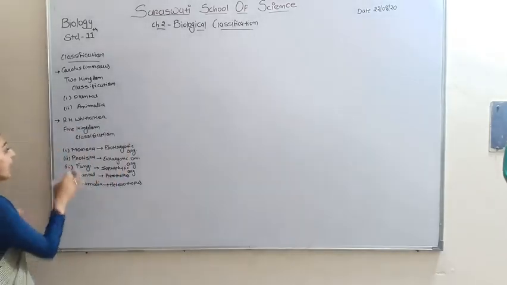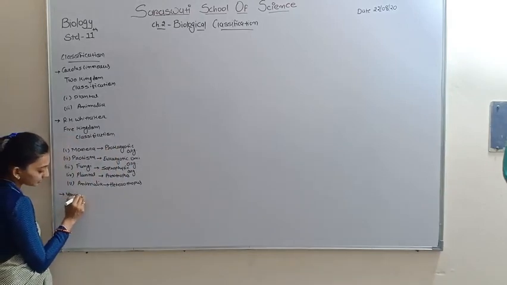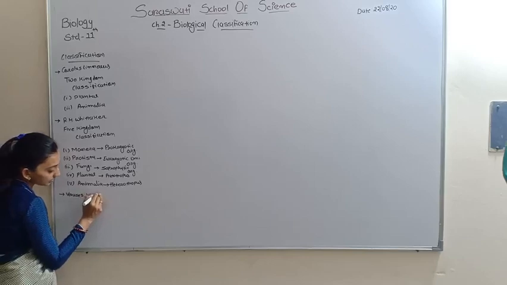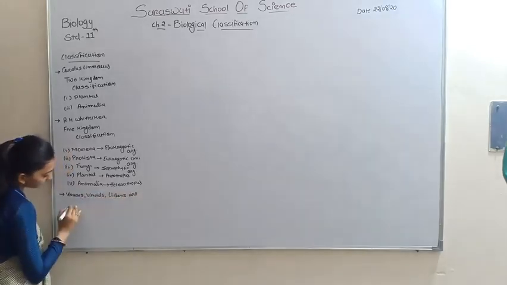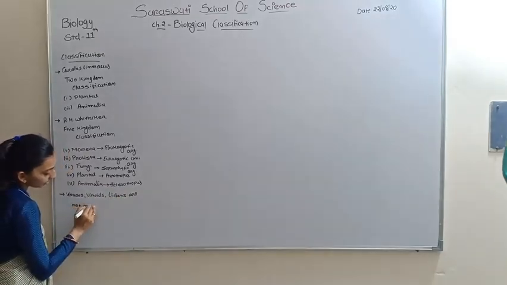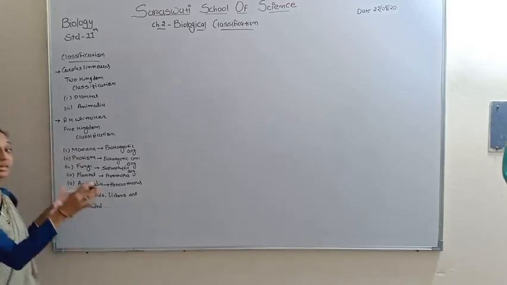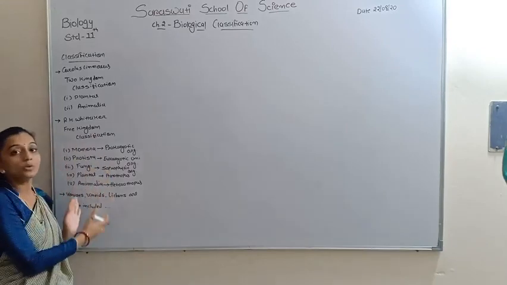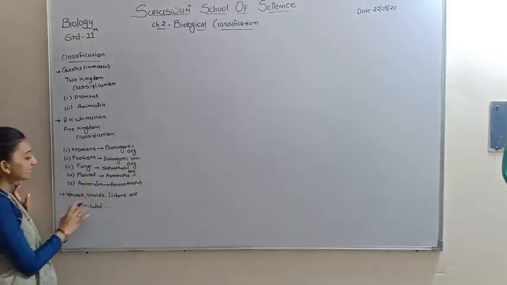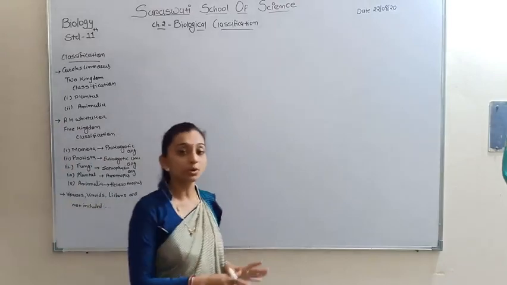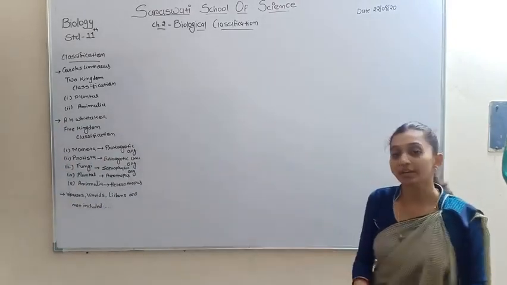But in R.H. Whittaker's classification, viruses, viroids and lichens are not included. All organisms are divided mainly into these five kingdoms: Monera, Protista, Fungi, Plantae, and Animalia. But viruses, viroids and lichens are not included in this R.H. Whittaker classification.